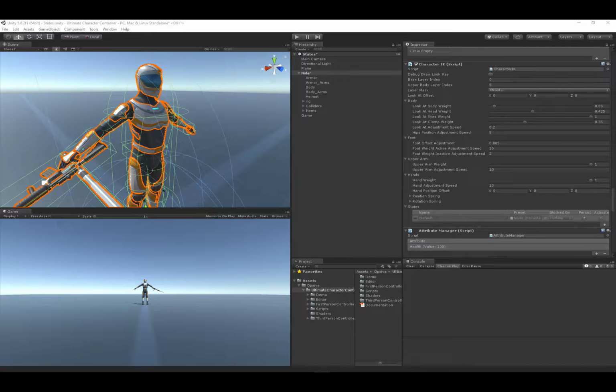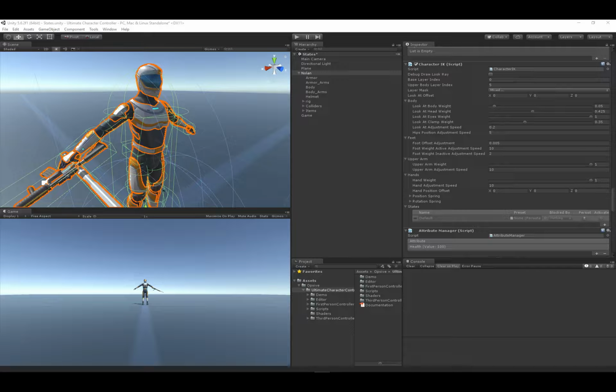The state system is an incredibly powerful system built into the controller. Any game will have the character switching between object values as they play the game. Let's take the example of changing IK values. Let's say that normally you don't want the character to have much upper body rotation. However, when the character is aiming, let's say that you want the upper body to be able to bend more.